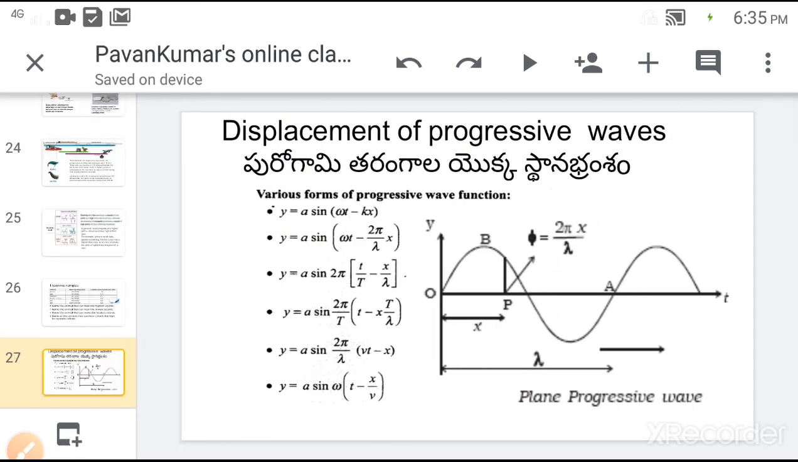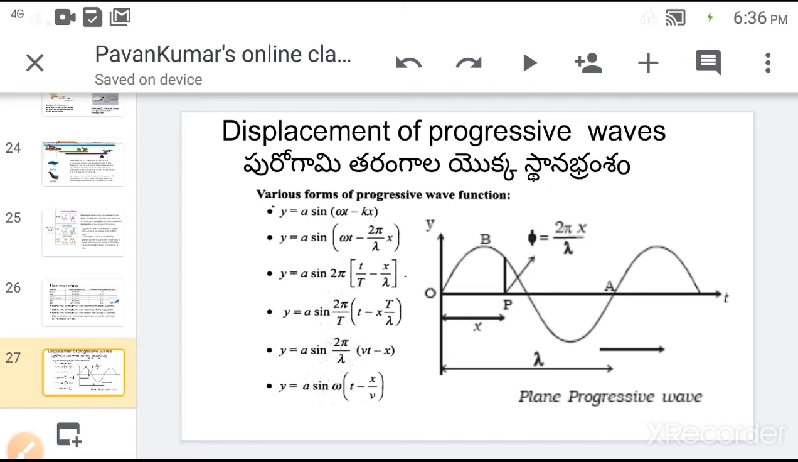Next, in this chapter we will discuss progressive waves and progressive waveforms. The shape of the wave is similar to the sine or cosine graph. So we can express a wave in the form of sine or cosine terms. Here are the various forms of progressive wave functions.